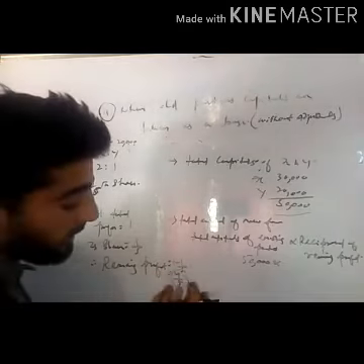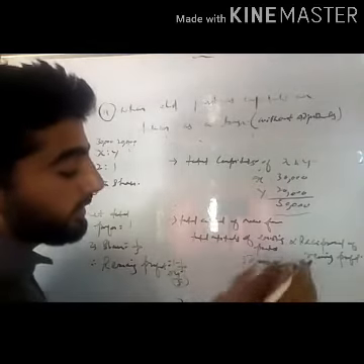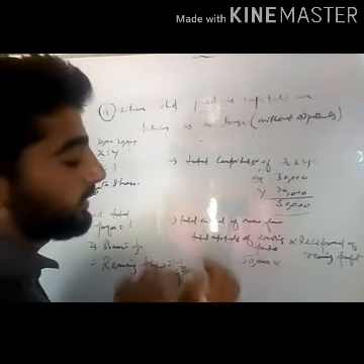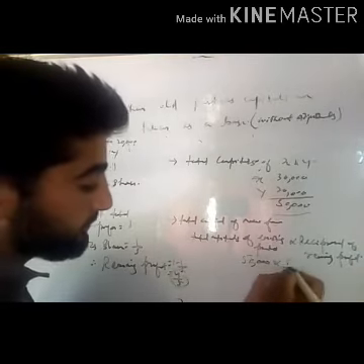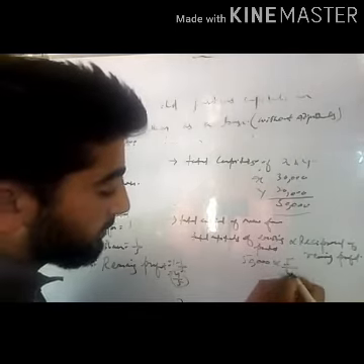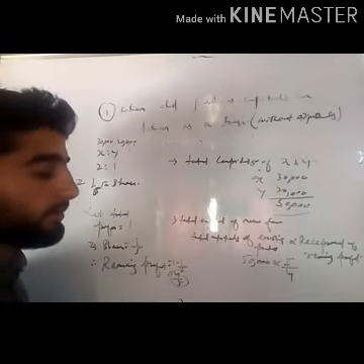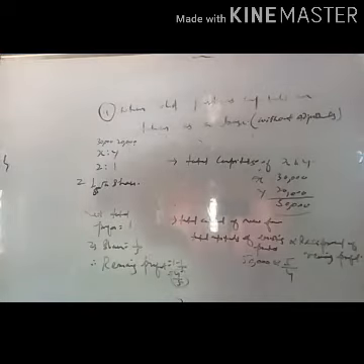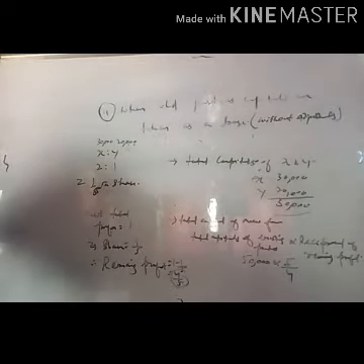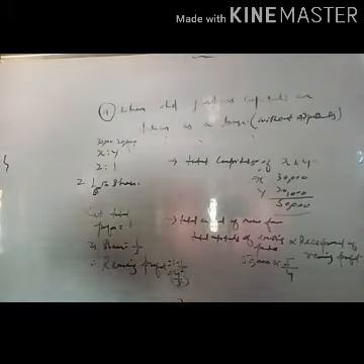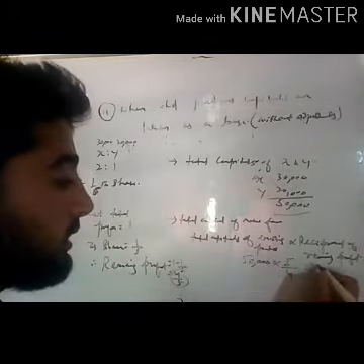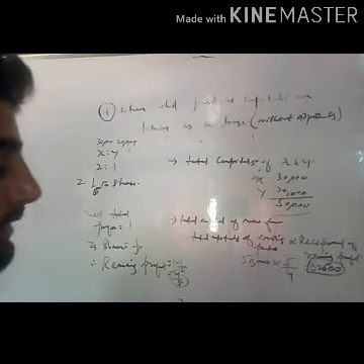We take the reciprocal of this remaining profit to find out the total capital of new firm, and the reciprocal will be 5 divided by 4. That will amount to 62,500. So we can say that the total capital of new firm is 62,500.